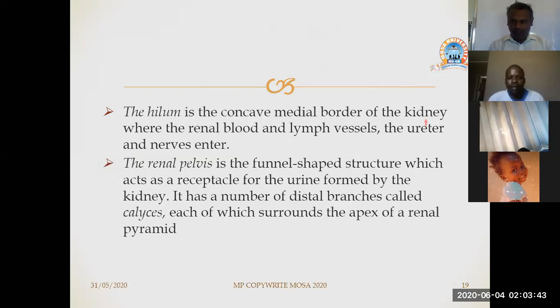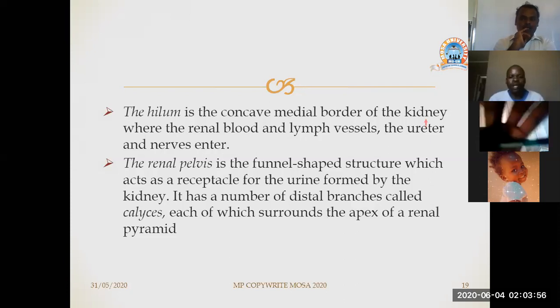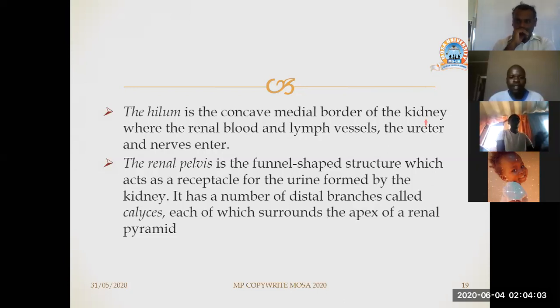There are a number of distal branches called calyxes, each of which surrounds the apex of a renal pyramid. These structures you can see when the kidney is cut. We go to the next slide.